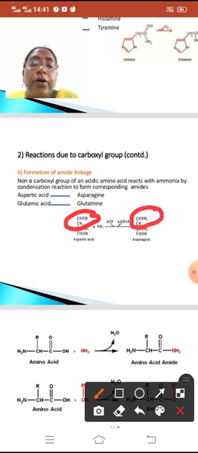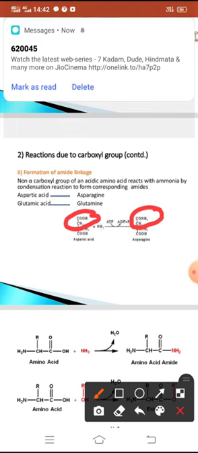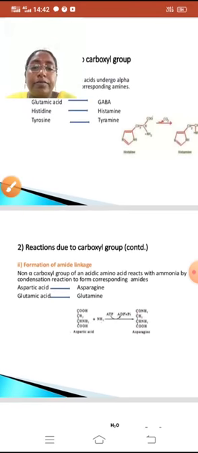Now, for example, aspartic acid reacts with ammonia and makes an amide form, asparagine. Aspartic acid reacts with ammonia by utilizing adenosine triphosphate, which is converted into adenosine diphosphate, and here asparagine is formed. So the acid is converted into the amide form. Now we will see the next reaction.